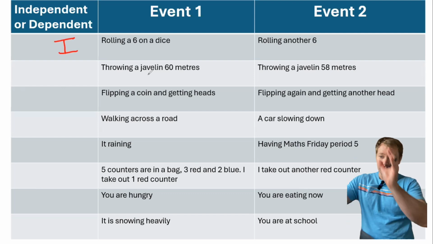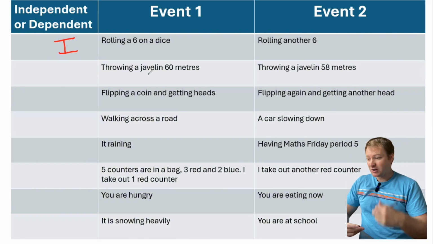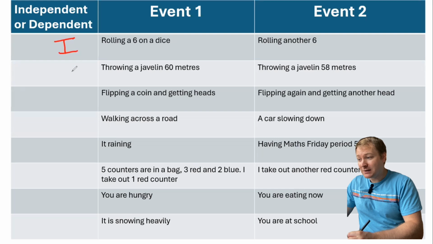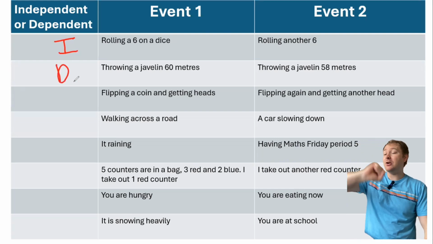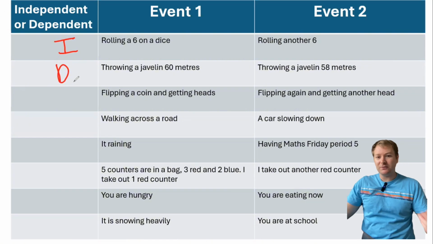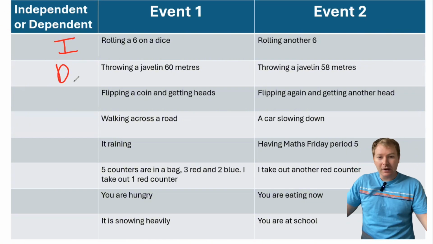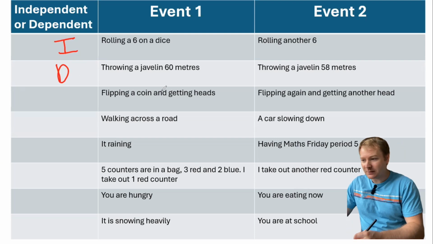Do you think their second throw has been affected by the first throw? You can pause the video at different stages and see if you want to answer these yourselves. But yes, this would be dependent, because maybe your arm's tired, or maybe 60 meters was a personal best and you're trying to throw it further and you've messed it up, or maybe you're not happy with 60 meters and you're frustrated. Whatever, it's going to be affected, isn't it? It's very, very unlikely that it's going to be independent.